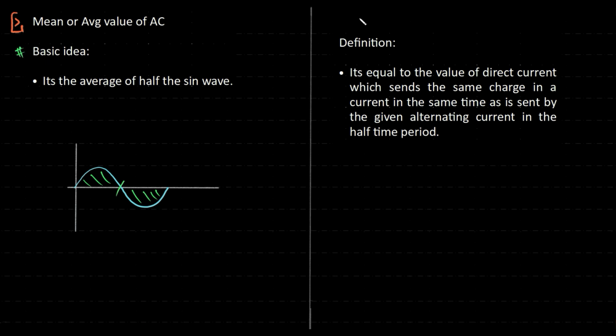Again, everything is common sense. So the basic idea is that we are figuring out the average of half the sine wave. So the definition also reflects the same. It's equal to the value of the direct current, which sends the same charge in the same time as sent by the given alternating current in that half the time.